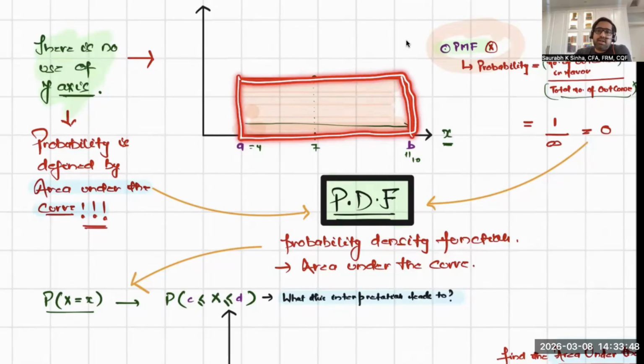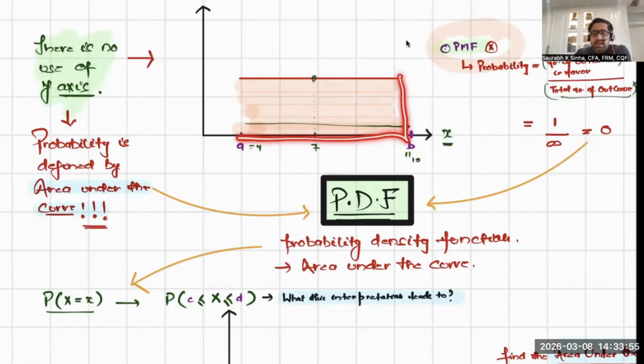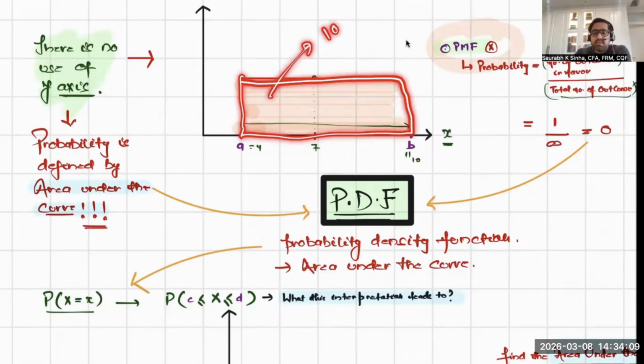If the probability is area under the curve and the probability only exists from A to B, then this area has to be 1, because that is the total possibility. That is the total probability. And total probability is what? 1. So this total area is what? 1. 100% probability. Sum of all the probability is what? 1.